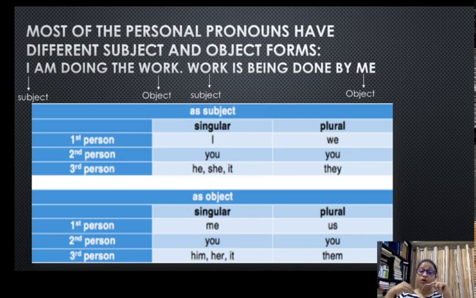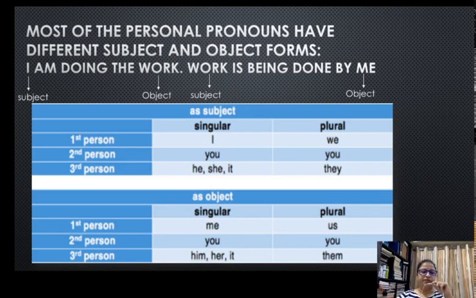If I am part of a group and we all are doing the talking and we are referring to ourselves, we become plural. We move from singular to plural, and the pronoun that is going to be used by all of us while talking about ourselves is going to be we. So I for a singular first person speaker, and we for